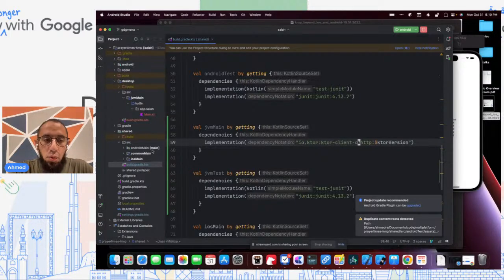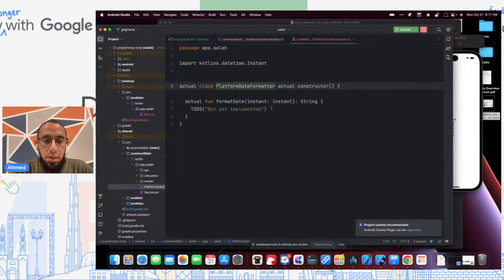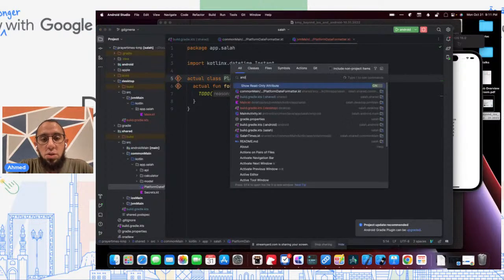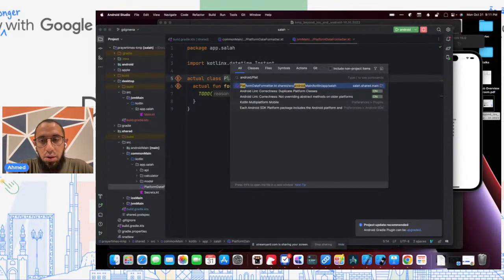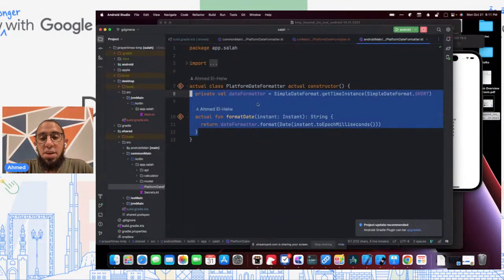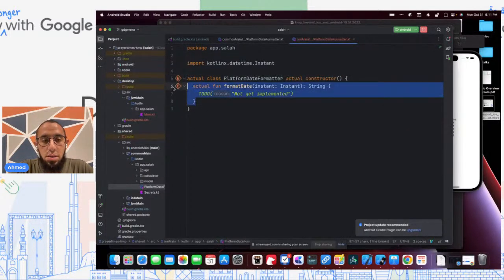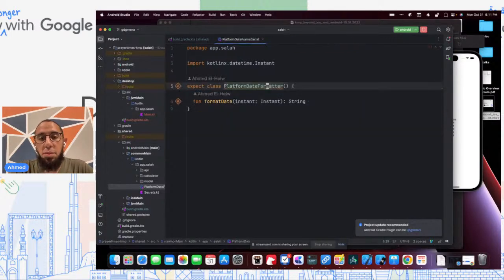It comes back to what we mentioned before, this platform date formatter. This needs to be implemented for every platform. And as we can see, there's a red squiggly line here saying, hey, you don't have one for JVM. So we'll create one for the JVM. And really all we need to do is copy the one that we have under Android, because it's essentially the same. This is a JVM class and not an Android class. So I can actually just replace this like this, and we have our implementation of the platform date formatter.